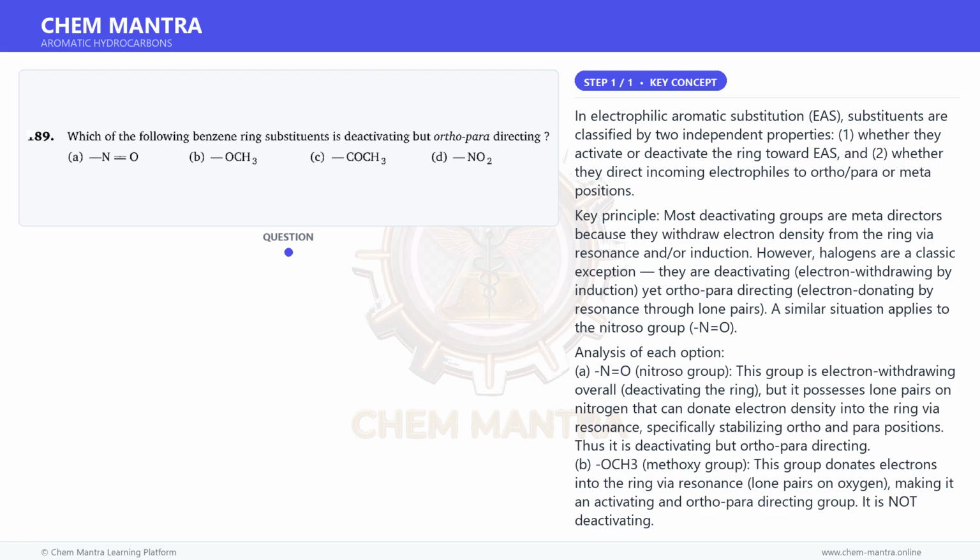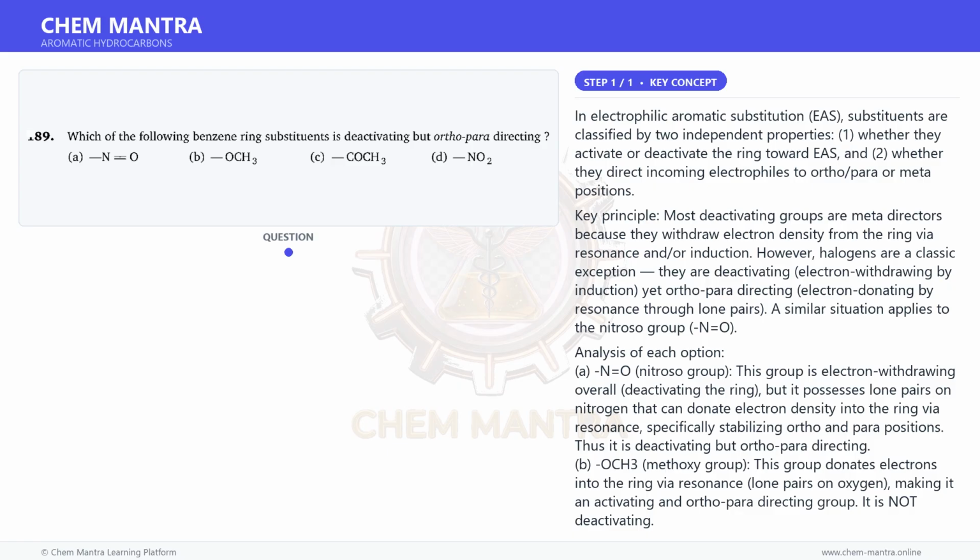Analysis of each option. A. N=O, nitroso group. This group is electron withdrawing overall, deactivating the ring, but it possesses lone pairs on nitrogen that can donate electron density into the ring via resonance, specifically stabilizing ortho and para positions. Thus it is deactivating but ortho-para directing.